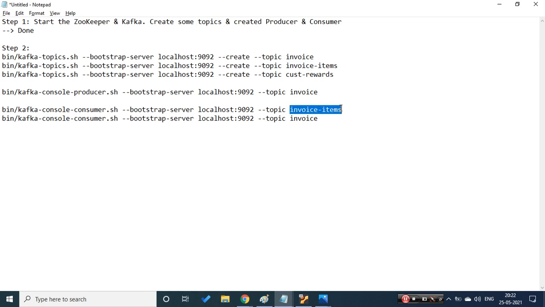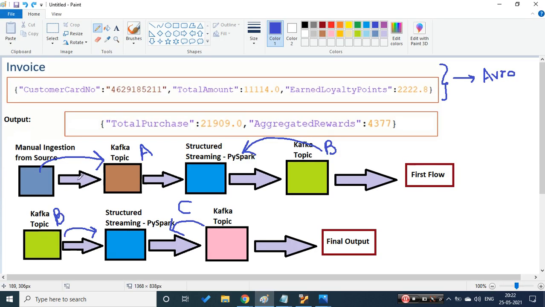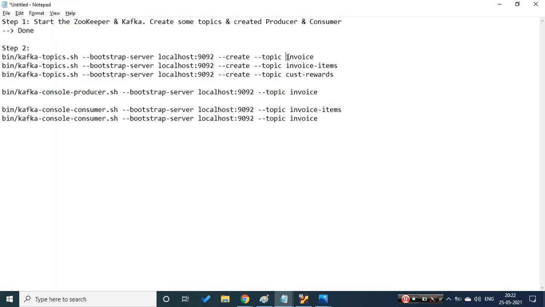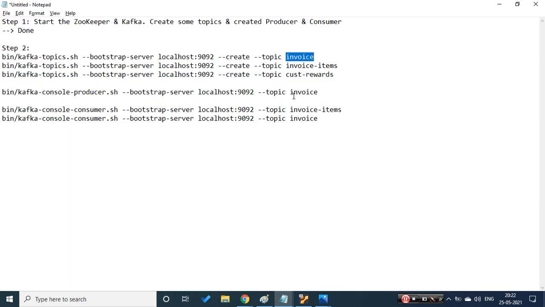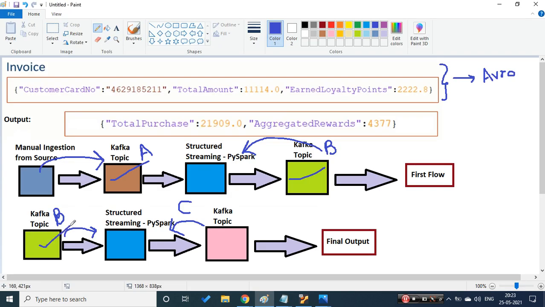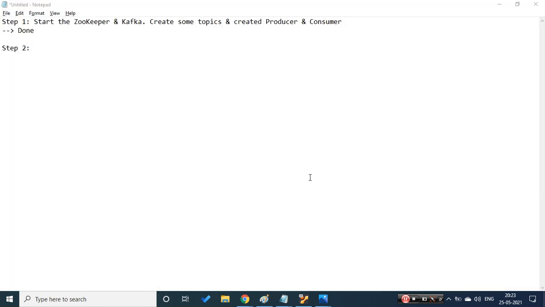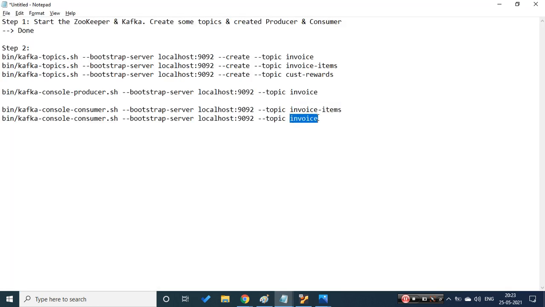And from this B, again in my second program, so let's reference the first one. So if you see invoice, we will be pushing the data from here and we will be consuming over here. So the data will be pushed from invoice and we will be consuming in the invoice items. And in the second flow, same from invoice item. That's why I have given the same color to the B topic. And I would be writing to, or consuming to, my third topic.